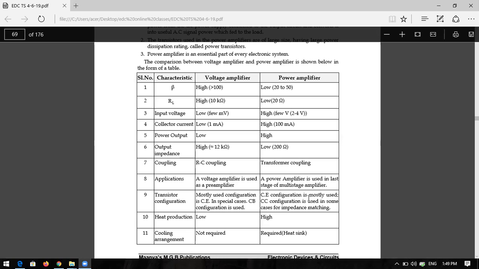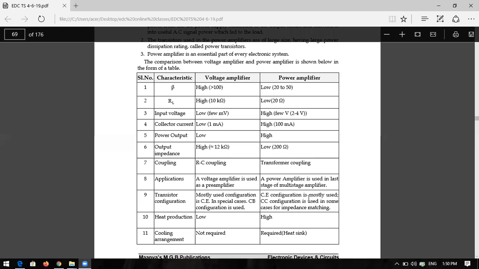Heat production is low in a voltage amplifier and very high in a power amplifier. Why? Because the power transistor has a low beta value. Less beta means the power transistor has more heat dissipation, because you are producing a large signal. Cooling arrangement is not required in voltage amplification, whereas in a power amplifier you require cooling. That is the reason you have to use heat sinks.